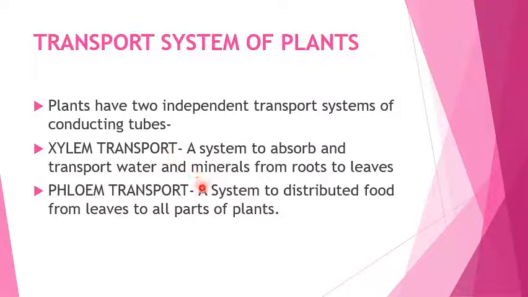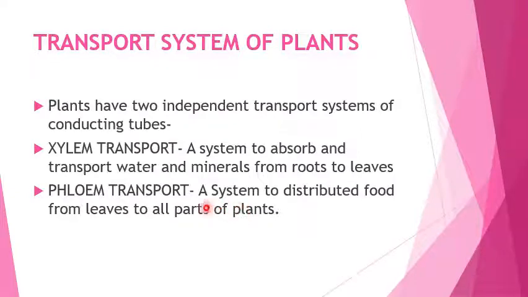Phloem is a system to distribute food synthesized by the process of photosynthesis from the leaves to all parts of the plant. That is, from the leaves it goes to the flowers, the buds, and the roots.